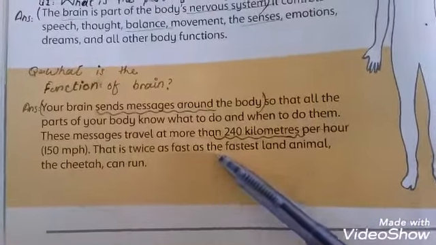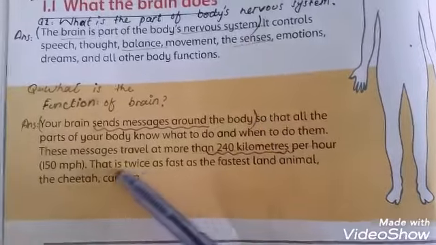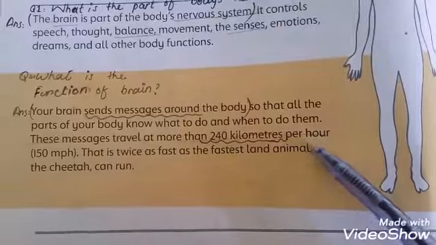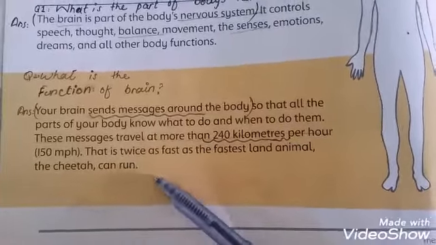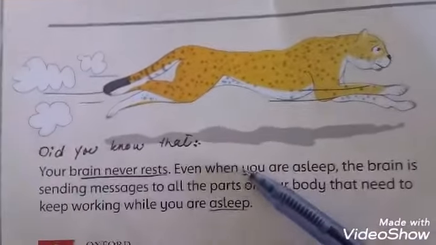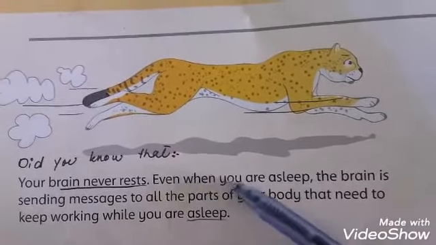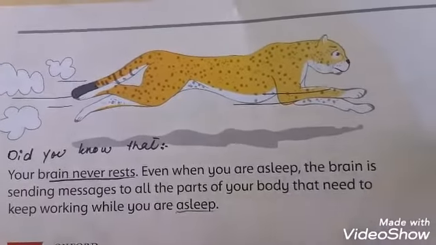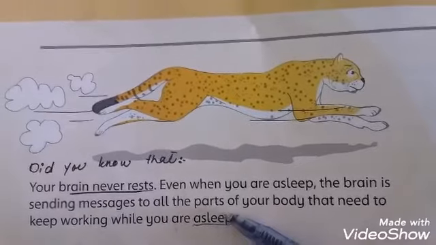Okay, now what is the function of the brain? The brain sends messages around the body. Messages travel at more than 240 kilometers per hour, twice as fast as a land animal like a cheetah can run. Here you can see that your brain never rests. It means if you are in sleeping mode, your brain works. The brain sends messages to all parts of the body whether you are working or not.